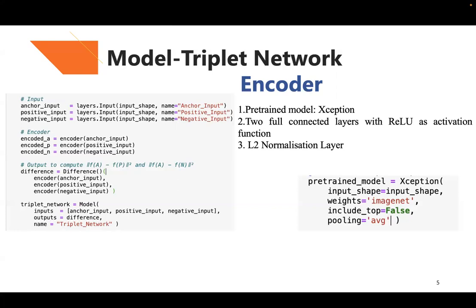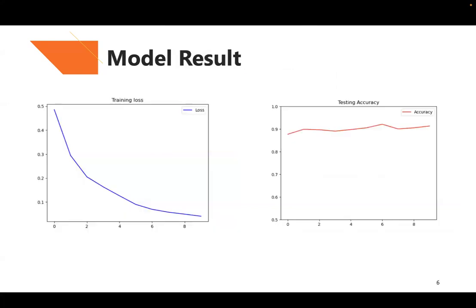This dense layer is with 256 neurons and uses the same activation function as before. Finally, connect the layer to normalize the vectors, and that's my triplet network model. So after training it, I will give my model results.